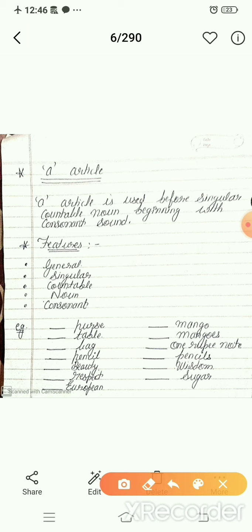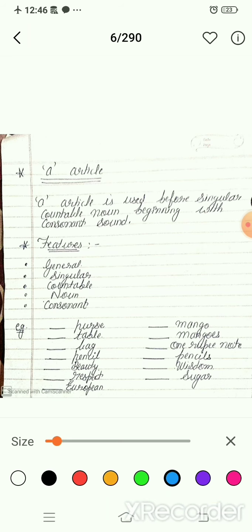Next one is respect. Now respect is general, it is singular, and it is a noun and it is beginning with a consonant sound, but it is not countable, so we will not fill any article here. Is it clear? Move to the next.